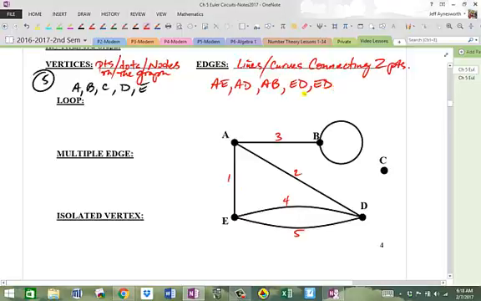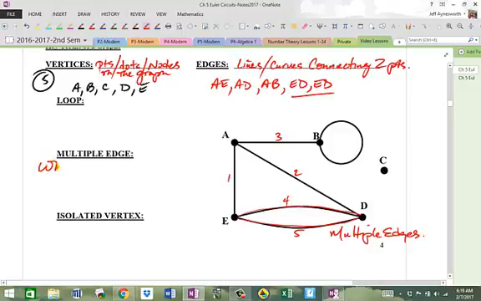Those right there in red, this one here and this one here, are called multiple edges. When two vertices are connected by more than one edge, they're called multiple edges. So let me write that down.